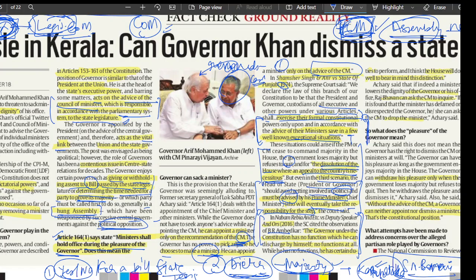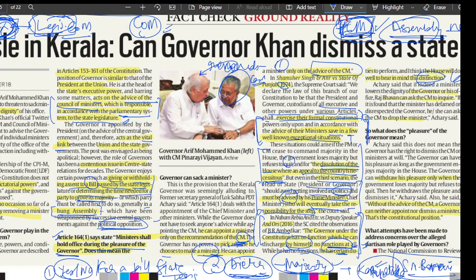The Governor under the Constitution has no function which he can discharge by himself. No functions at all. While he has no functions, he has certain duties to perform, and I think the House will do well to bear in mind the distinction. So B.R. Ambedkar says very clearly that the Governor, though he has no functions at all, has certain duties to perform. So he works for the state.